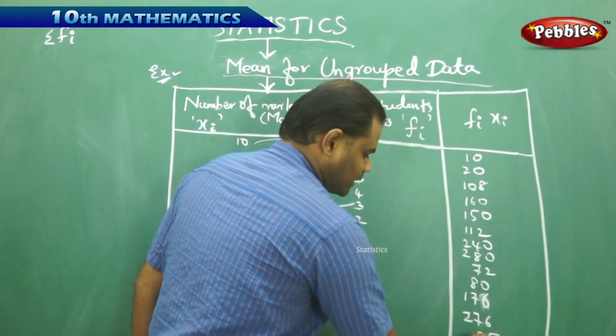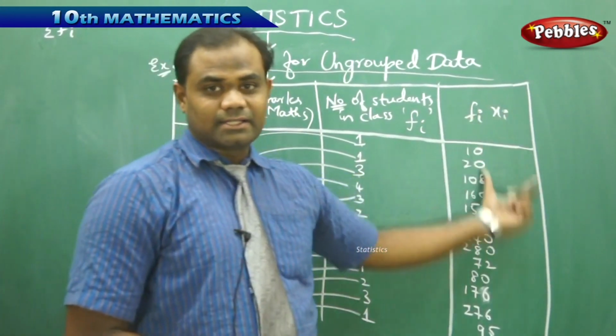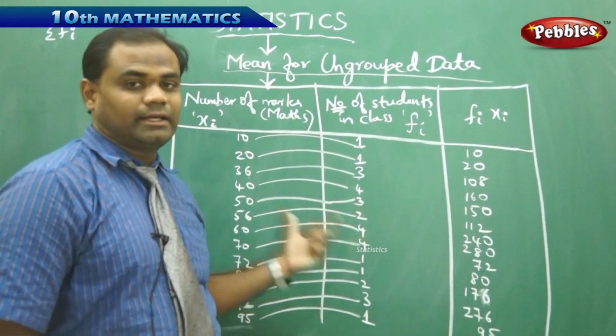That is how we get the Fi xi of the Fi and xi individually.